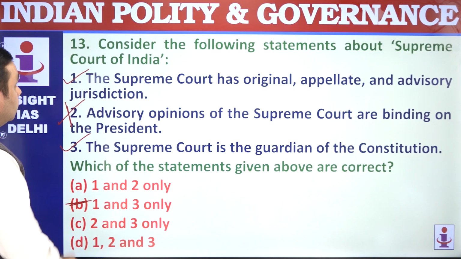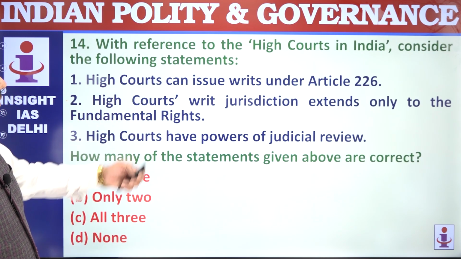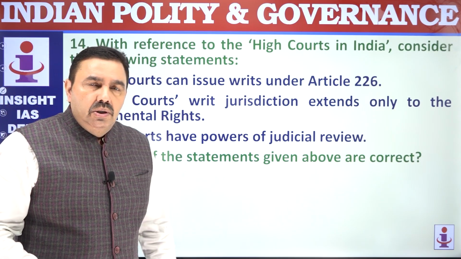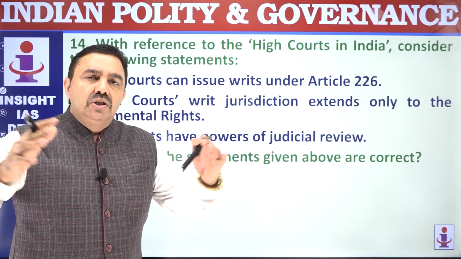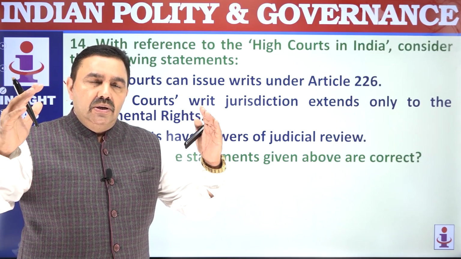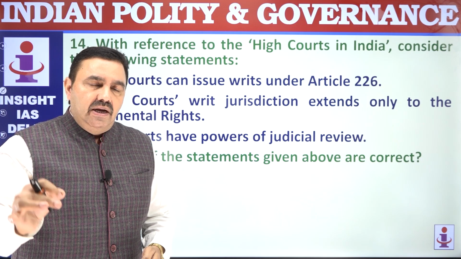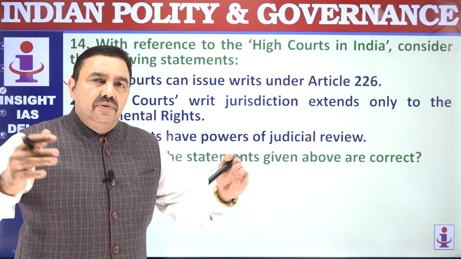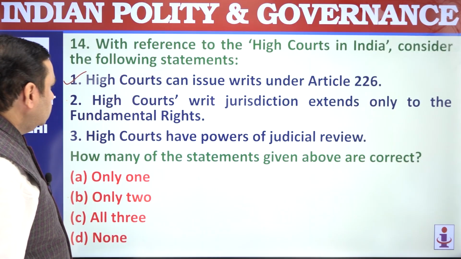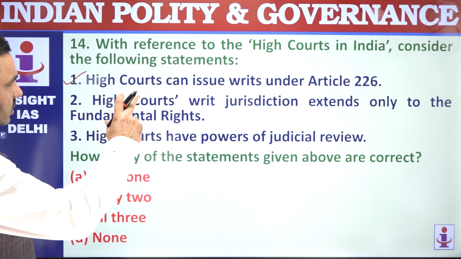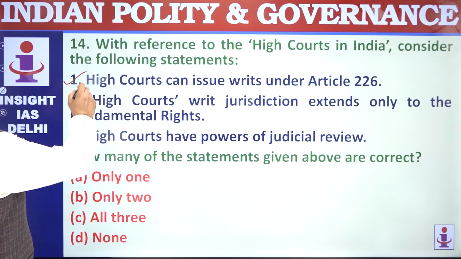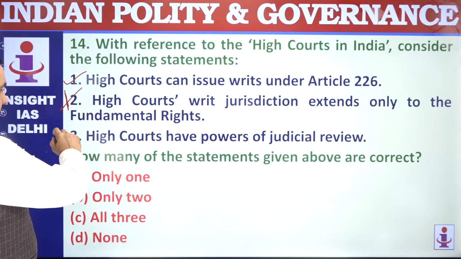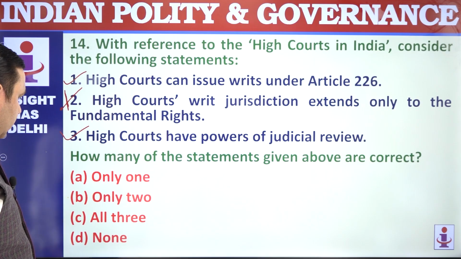Option is B. High courts can issue writs under Article 226. That's correct. The Supreme Court can issue writs under Article 32. The writ-issuing powers of high courts are much wider than the Supreme Court's, because the Supreme Court can issue writs only for the protection of fundamental rights. High courts can issue writs not only for fundamental rights but also for the protection of other rights of citizens. The High Court's writ jurisdiction extends only to fundamental rights as well as other rights. High courts have powers of judicial review like the Supreme Court. So 1 and 3, 2 are correct.